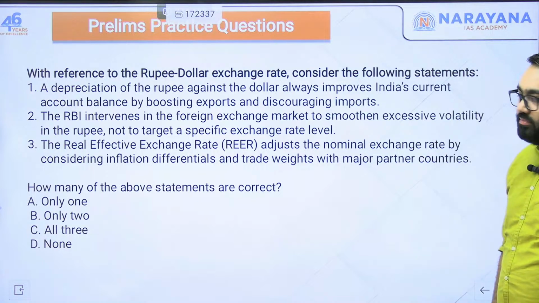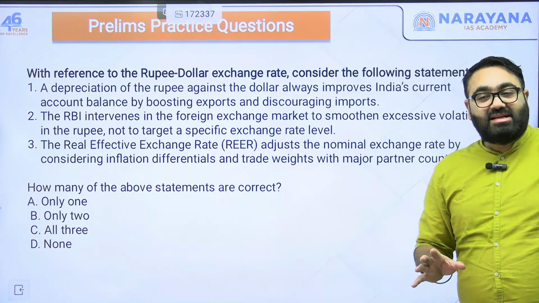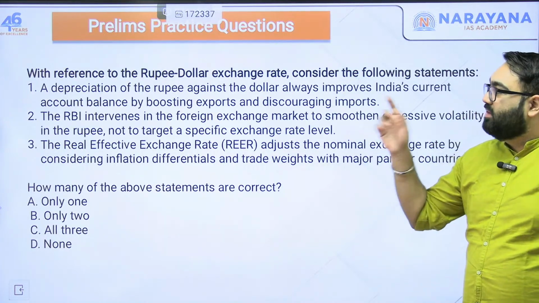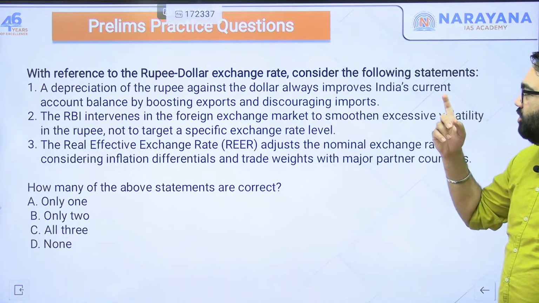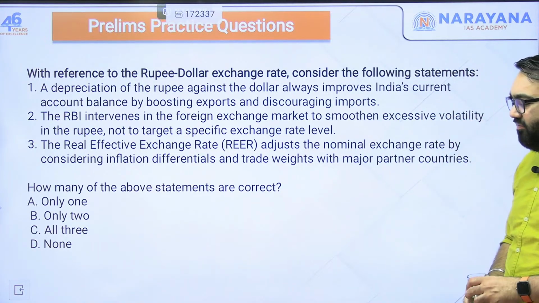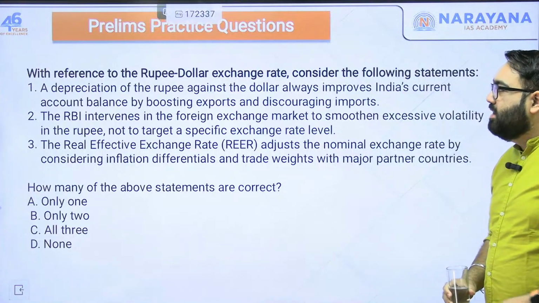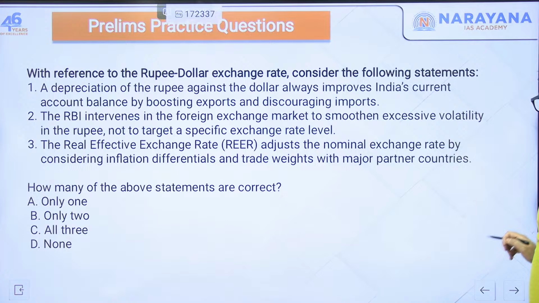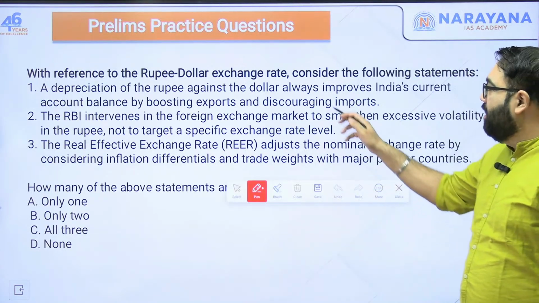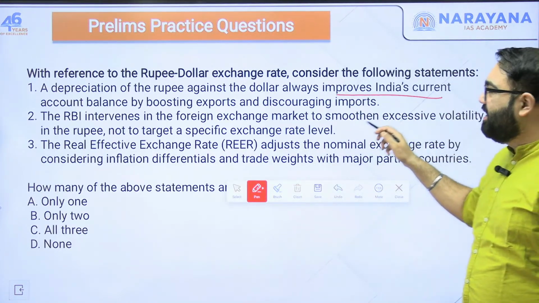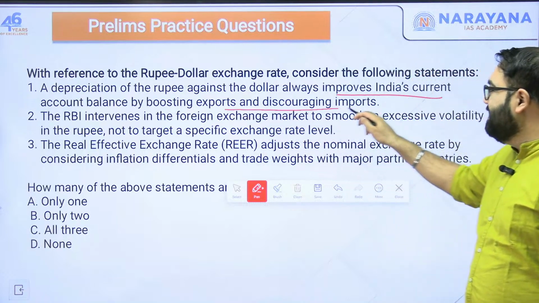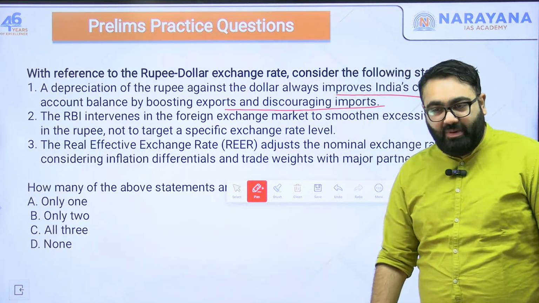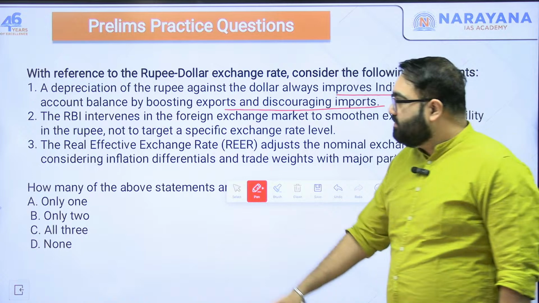All right. I hope you all read this. I hope you have logged in your answers. With reference to rupee dollar exchange rate, consider the following statements. Number 1, a depreciation of rupee against the dollar always improves India's current account balance by boosting exports and discouraging imports. Now, please understand what they are trying to tell you.